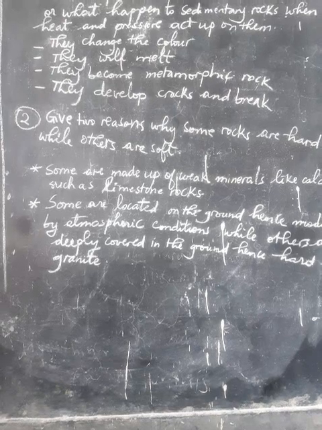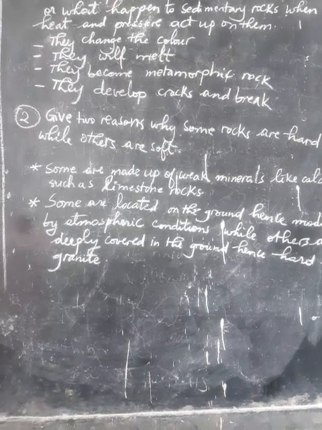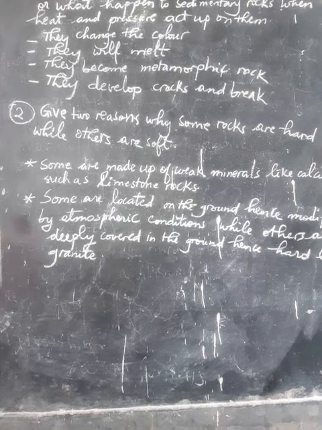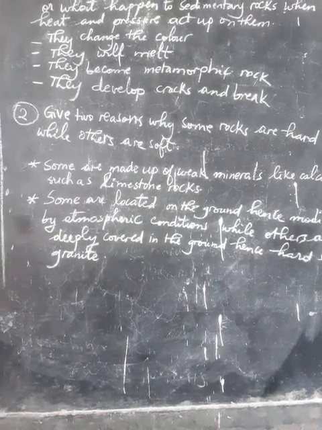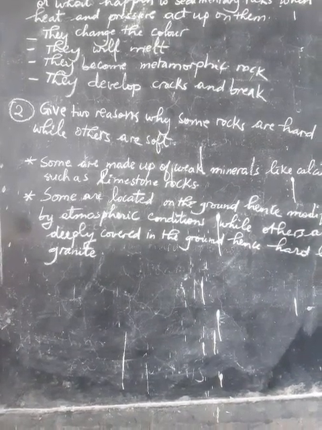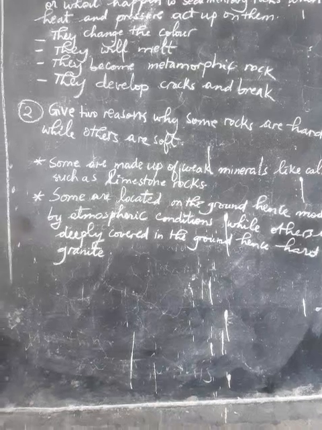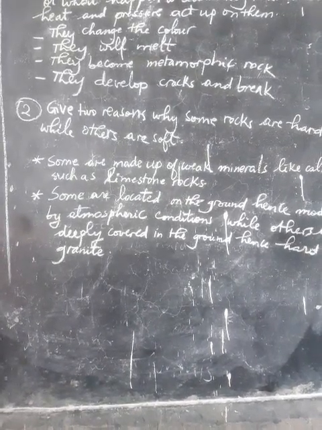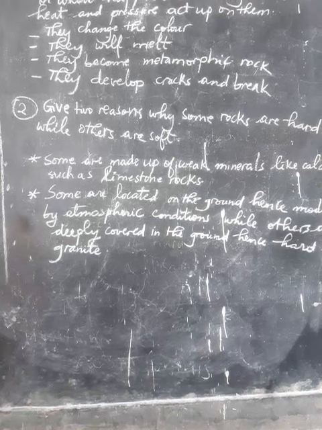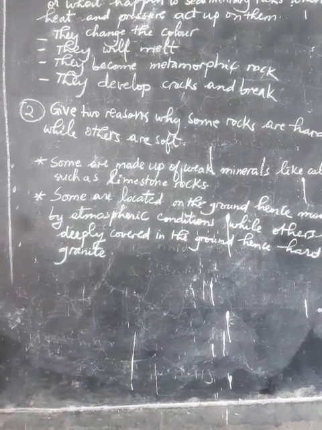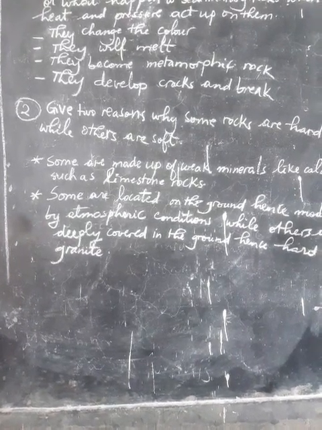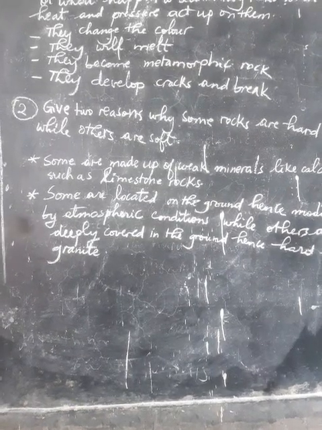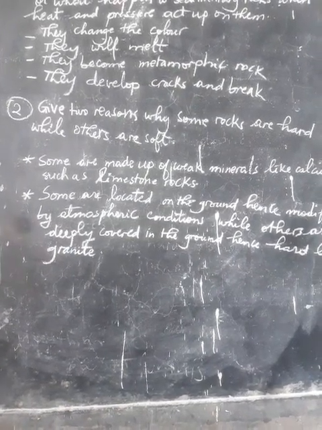And also, the second point, some rocks are located on the ground, hence modified by atmospheric conditions, while others are deeply covered in the ground, hence hard, like granite. Since some rocks are on the surface and exposed to weather conditions, this will make them become soft.